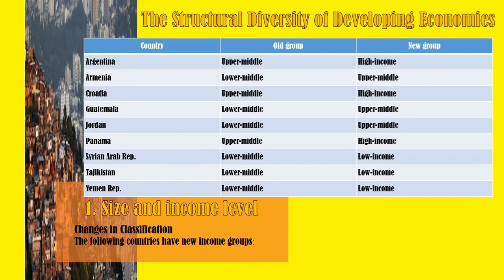moved higher, like that of Argentina, from upper middle income to high income. However, there are also those that have decreased in their per capita, resulting in a lower level of grouping, such as that of Yemen Republic, from lower middle to low income economies.